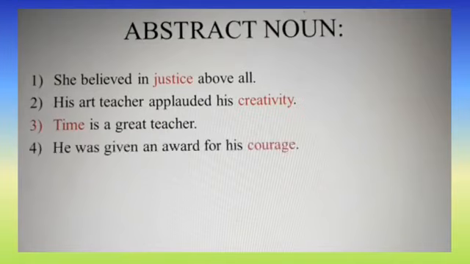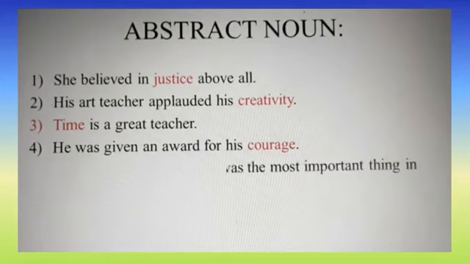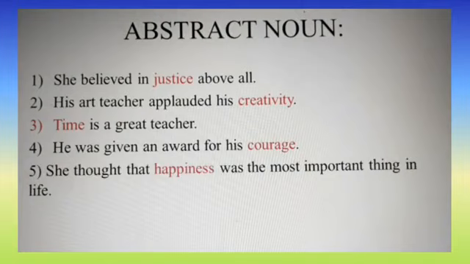Fourth one, he was given an award for his courage. We can feel that courage. We cannot see or touch that. Okay, children, so courage is an abstract noun. The fifth one is, she thought that happiness was the most important thing in life. Happiness is the abstract noun. So justice, creativity, time, courage, happiness. These are some examples for the abstract nouns.